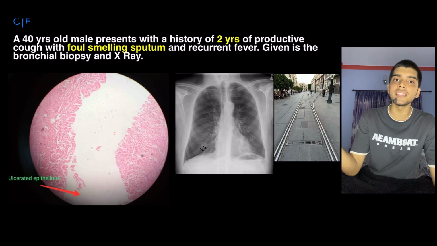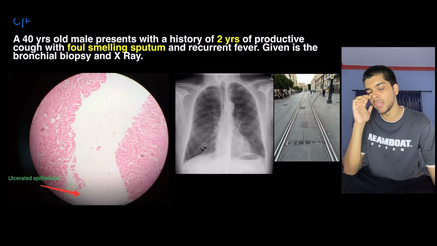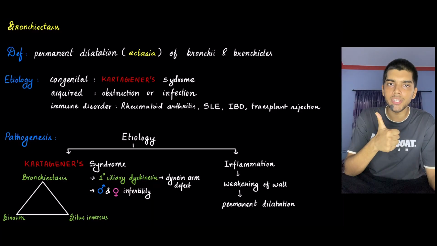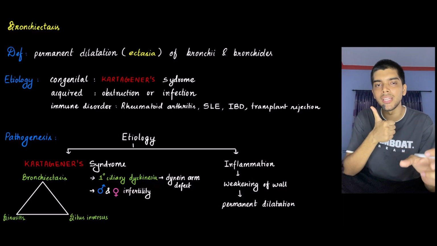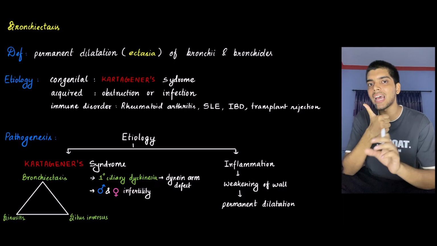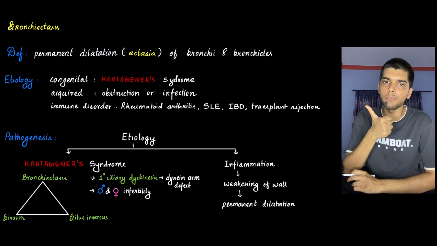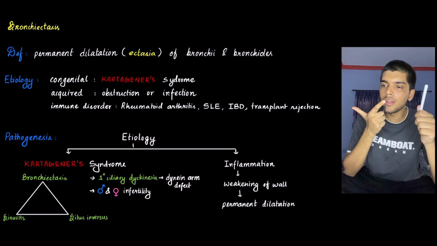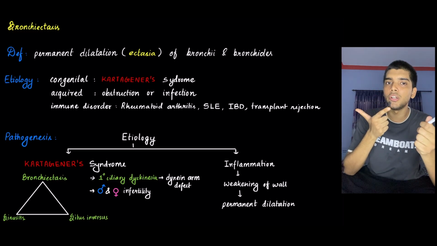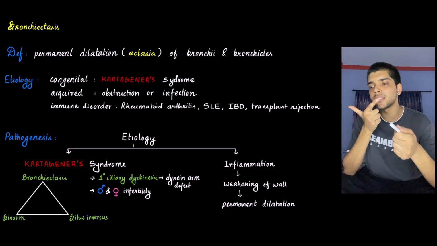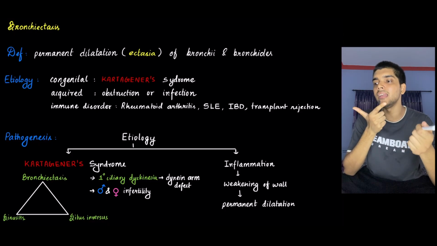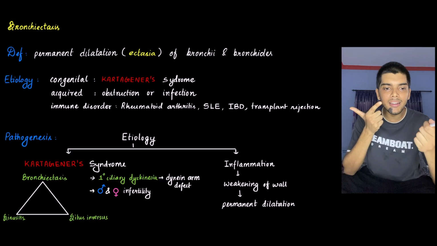In chronic cases, there might be amyloidosis as well. So that's it. One last revision. Bronchiectasis. First, definition. Bronchi refers to bronchi and bronchioles. Ectasis comes from ectasia, which means dilation. So there is permanent dilatation of bronchi and bronchioles. Number two, etiology. There is congenital etiology like Kartagener syndrome. There is acquired etiology like obstruction and infection. And then there are immune disorders like rheumatoid arthritis, SLE, inflammatory bowel disease, and rejection of lung transplant.